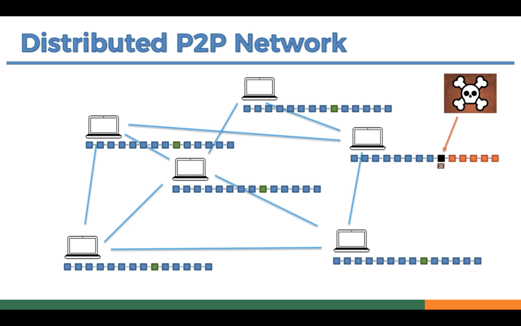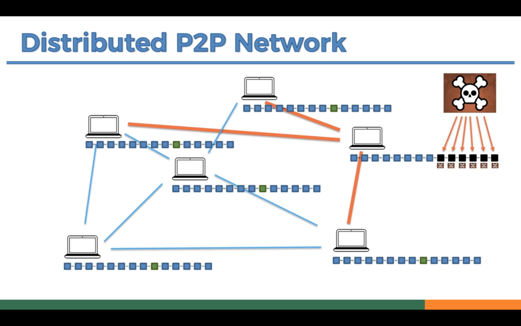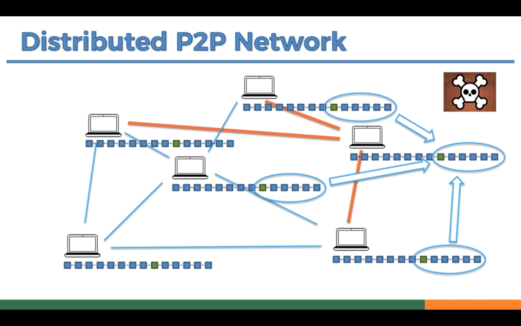And what happens when the other laptops try to match with this blockchain? They communicate with this laptop: your blockchain is not the same as ours, your blockchain seems to be tampered with. So we have the same identical blockchain in most of our computers, and we are copying our blockchain to you. In this way, the distributed peer-to-peer network works.